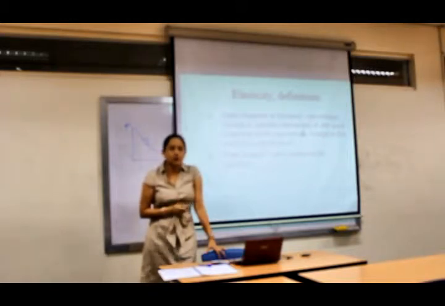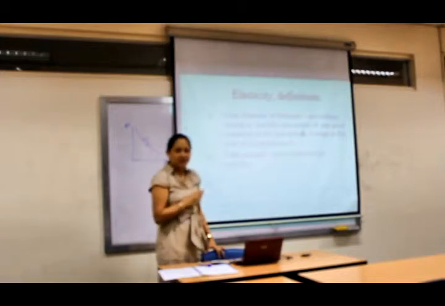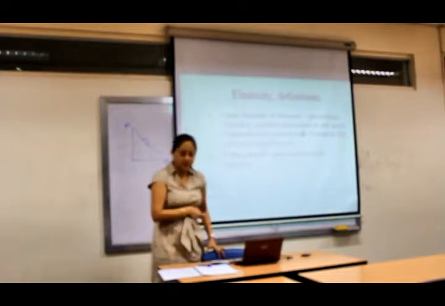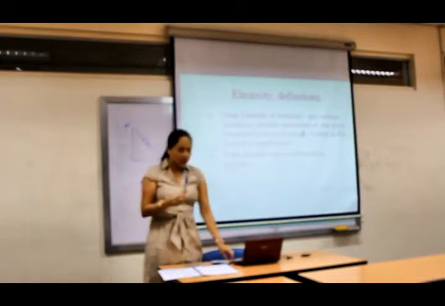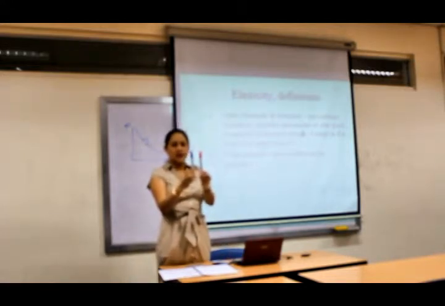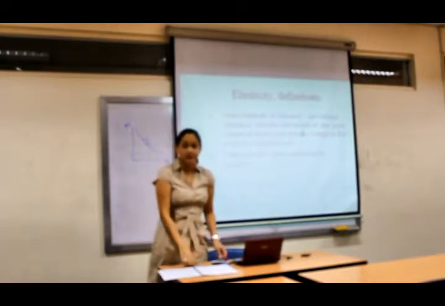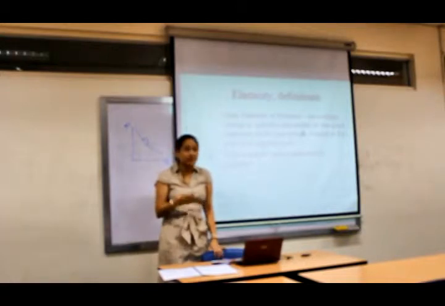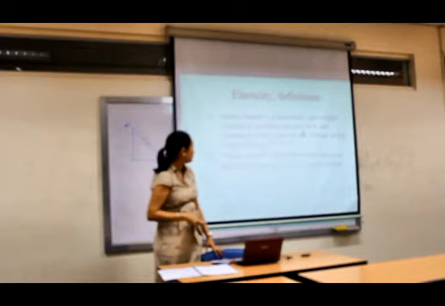We'll also need to know the definition of total revenue, which is simply, and you are accounting students, so you should not have a problem with this, right? The price of a good multiplied by the total quantity. So let's assume that this is priced at 15 pesos. If you have two goods, then you have the price 15 times the quantity of 2. Total revenue will be 30. For accountants, I think you call it gross revenue, right? Before you remove all the taxes, all the cost of goods sold, etc.